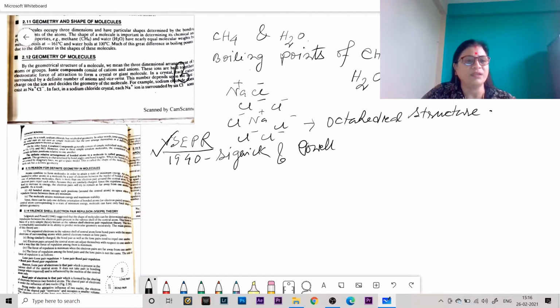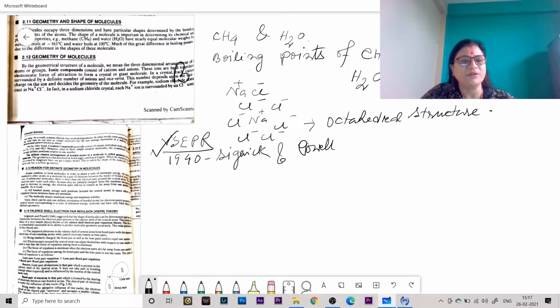Number one, the unpaired electrons in the valence shell of the central atom form bonds with the unpaired electrons of the bonded atoms. Being similarly charged, the electron pairs, that means the bonded pairs and the lone pairs, repel each other.